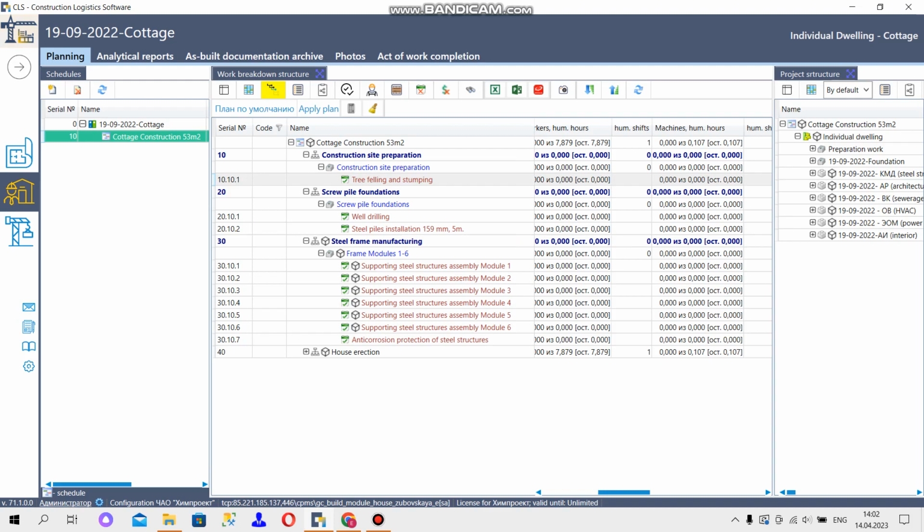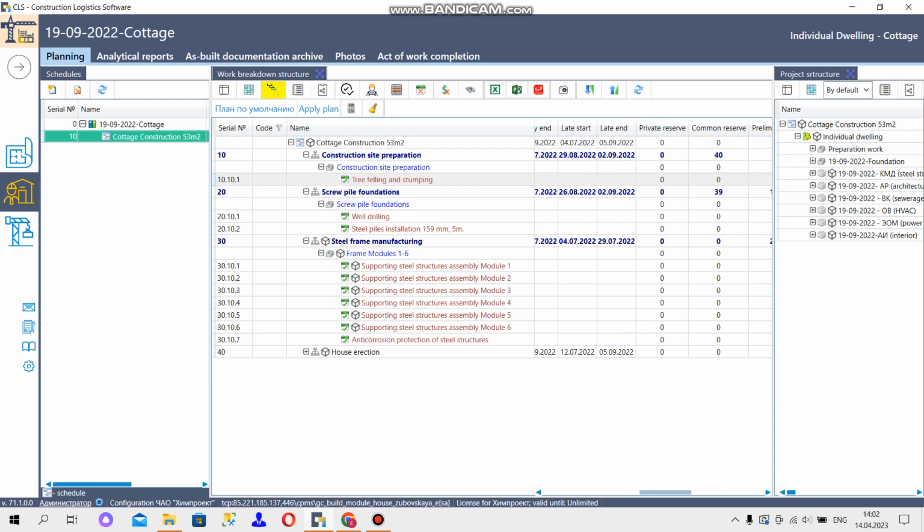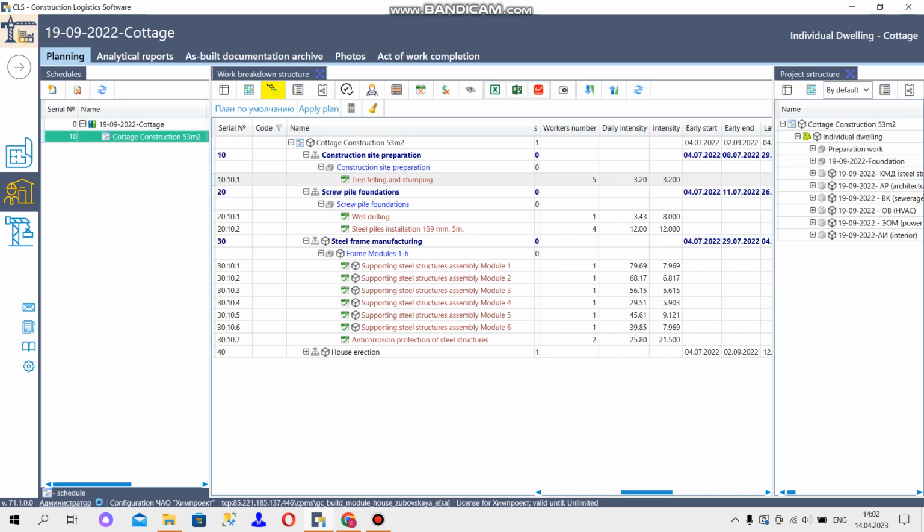Here you can see that the table includes quite a lot of information columns, and the set of columns can be configured for your convenience. So, using the table template, you can create and save your own templates. I mean that you can select the columns that you need for a particular report. For example, cost columns are required for the construction budget report. And now we will create this template together.